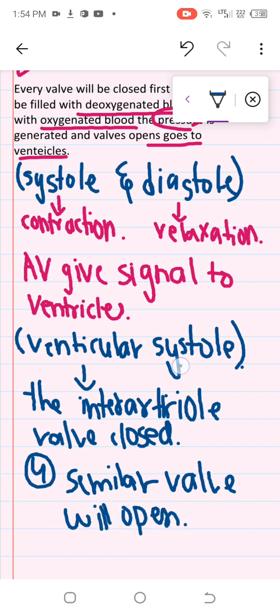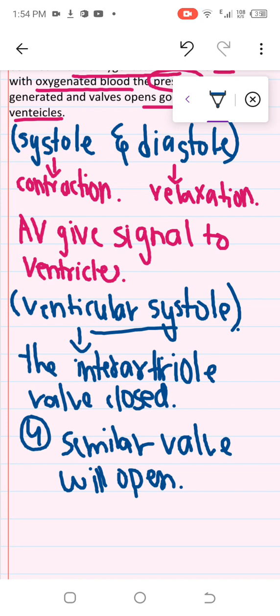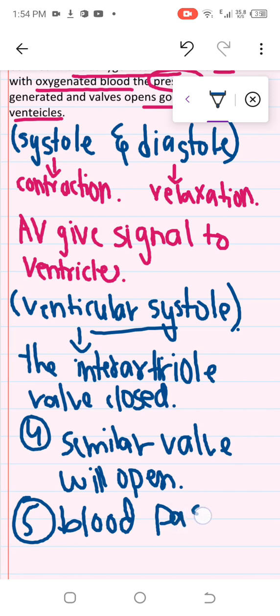As in ventricular systole, ventricular contraction takes place, the blood will go either into the lungs or out to the whole body. So this means the semilunar valve will be opened. Then what will take place at the fifth step? Blood passes, either to the lungs or throughout the body.